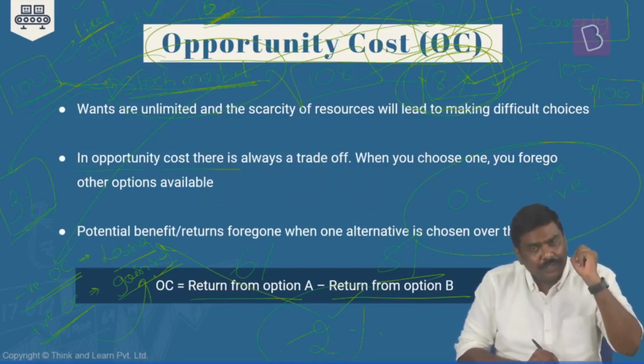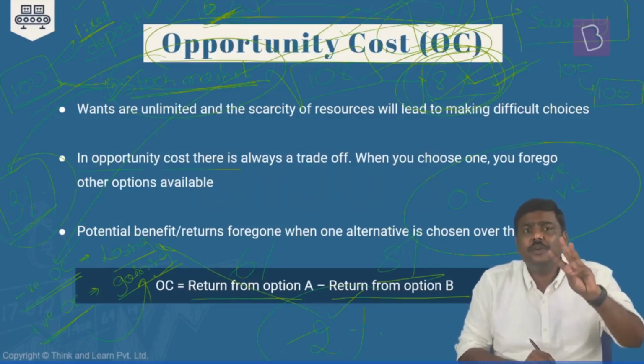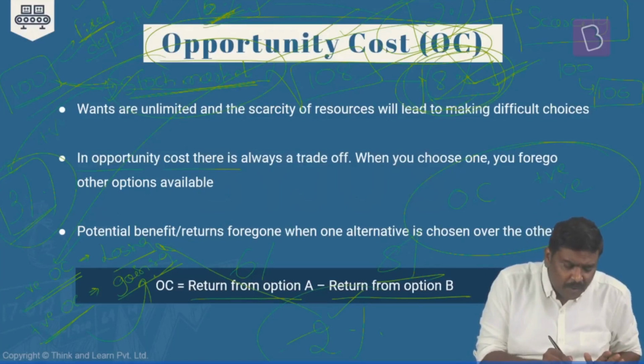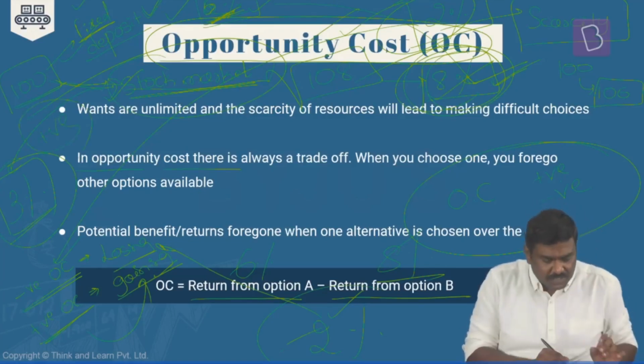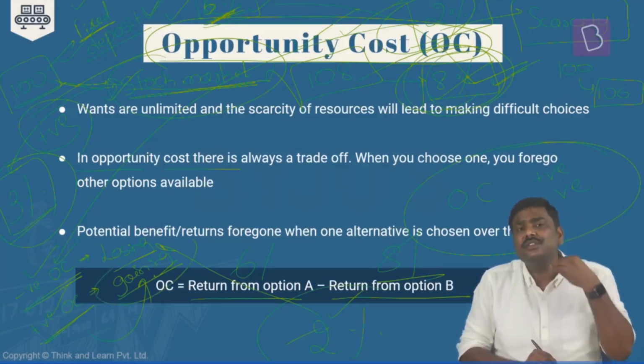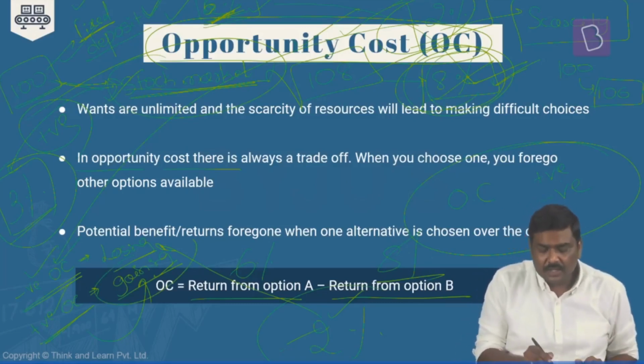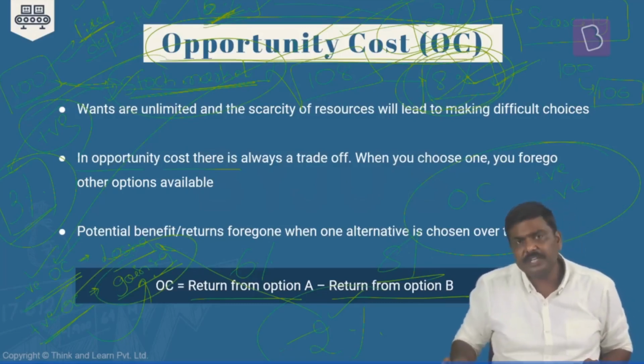You have earned 6 rupees, but if you had invested in the stock market, you would have earned only 3 rupees. So there is a positive opportunity cost. It simply means you are gaining from this particular decision making. Done? So this is the discussion with respect to opportunity cost.